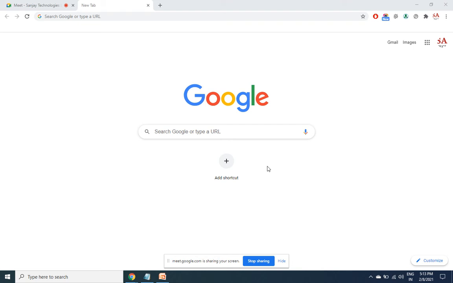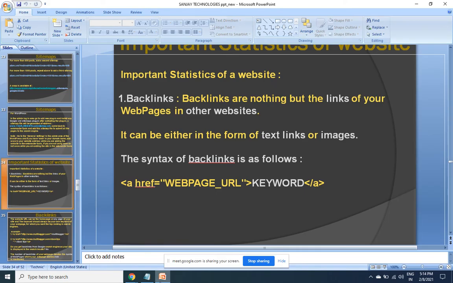So backlink, hyperlink, or a general link is all the same. Whenever your web page's links are present in other websites, that is treated as a point. The HTML code of the backlink is like this. These are nothing but links of your web pages present in other websites. They can be in the form of a text link or an image link. Both of them are given equal priority.